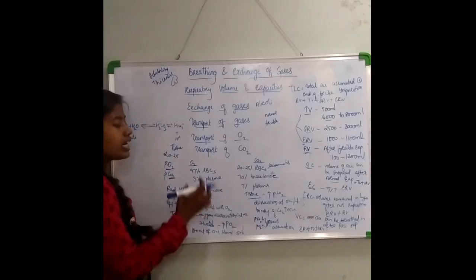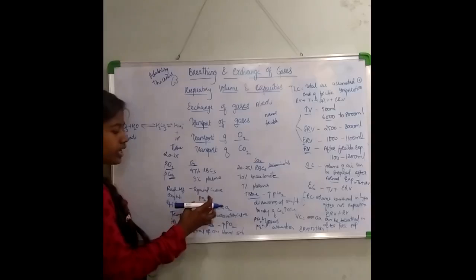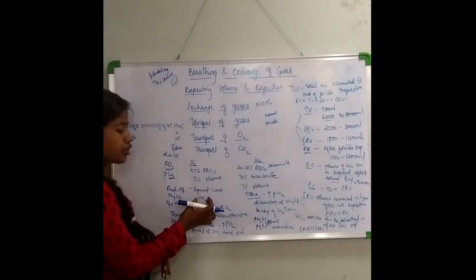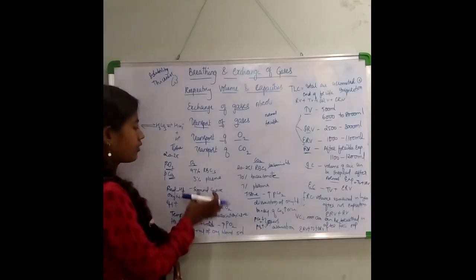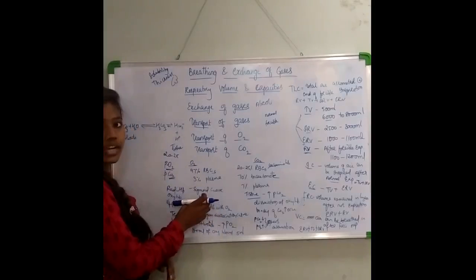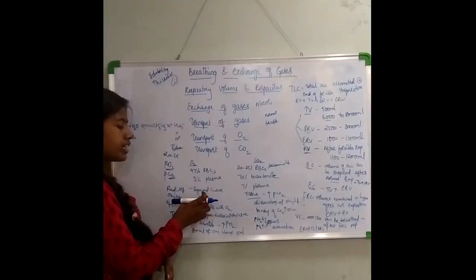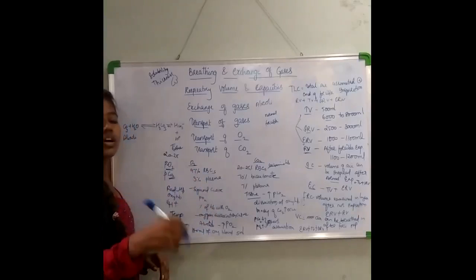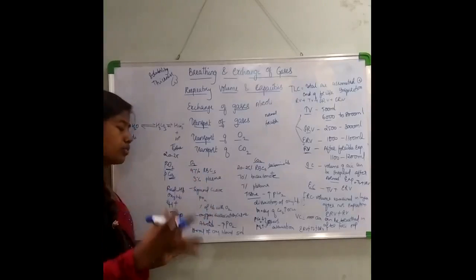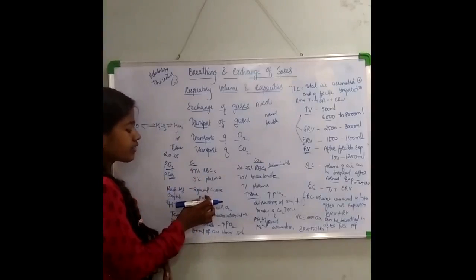Oxyhemoglobin is formed. Now, I have told you partial pressure of O2 is a major factor affecting the formation of oxyhemoglobin.